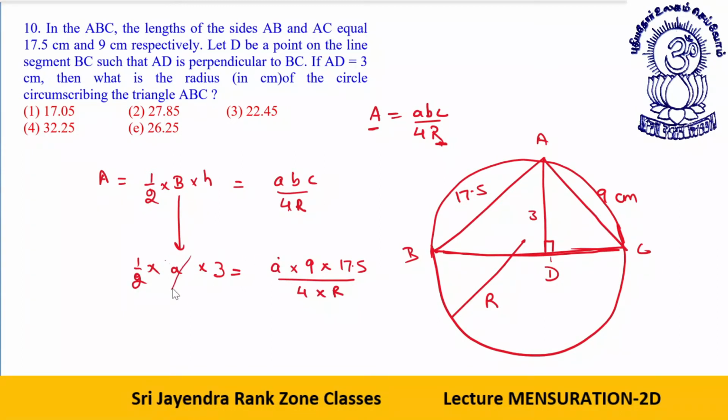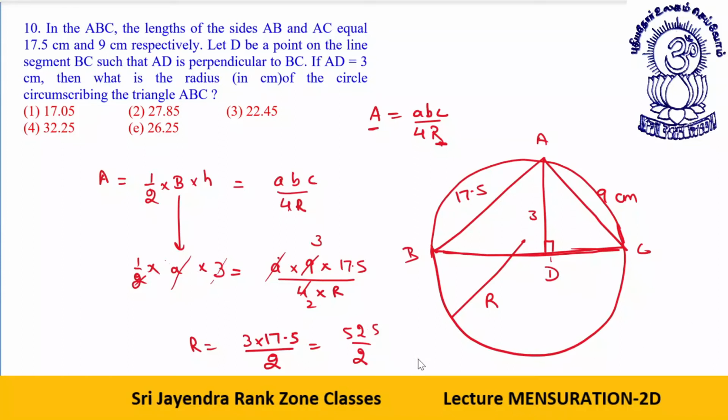The main problem is this R and this R are gone. This A and this A are gone. This 3 I cancel with 9, I get 3. This 2 I cancel with 4 to get further 2. So this R comes over here. R is equal to 3 into 17.5 divided by 2, or I can say 52.5 divided by 2.